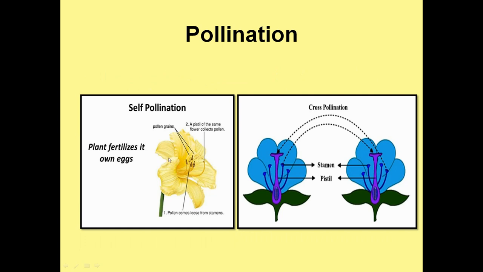Now, let's understand both types of pollination with the help of a diagram. As you can see, in the first diagram, the pollen are being released and land over the stigma of the same flower. This type of pollination is termed self-pollination. However, in the second diagram, you can see that pollen of one flower are going to land on the stigma of another flower. This type of pollination is referred to as cross-pollination because two flowers are involved in this process.